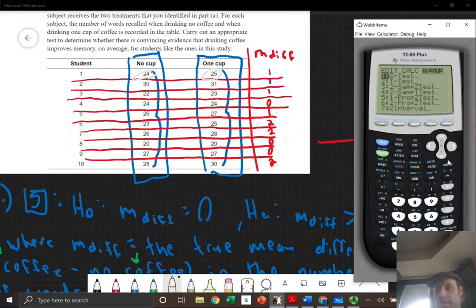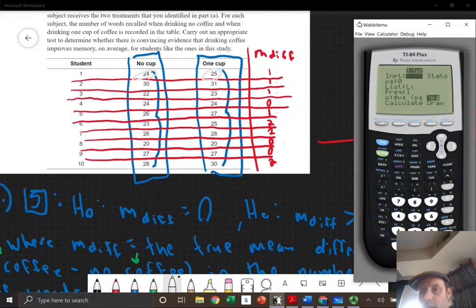I went to tests. In this case, we're just doing a t-test, because we only have one column. We don't have two separate columns. We have one column, the mean difference, since you just subtracted it. So we're going right to t-test, and we chose data, because this is data we entered in.